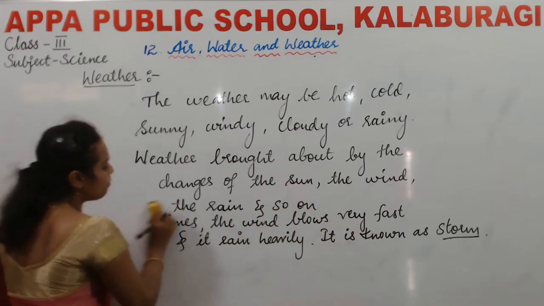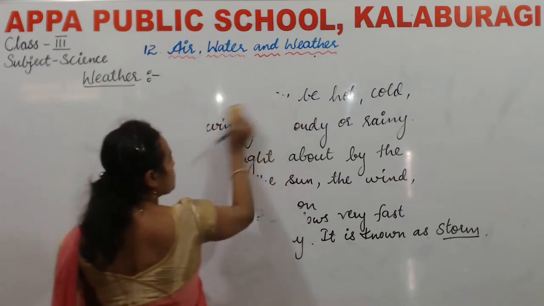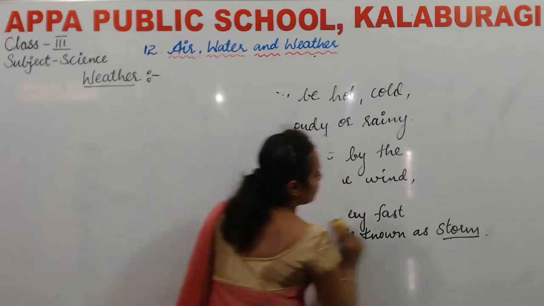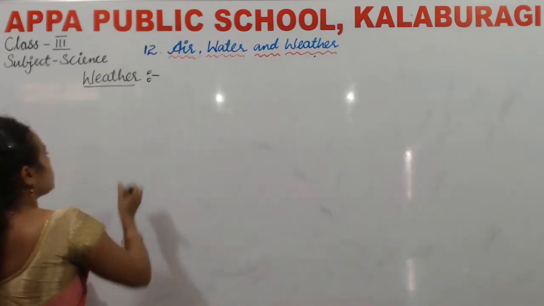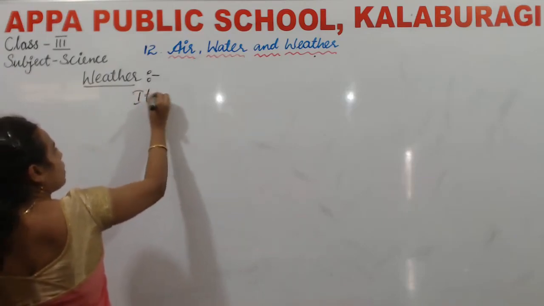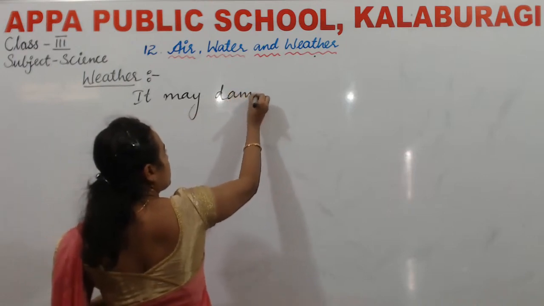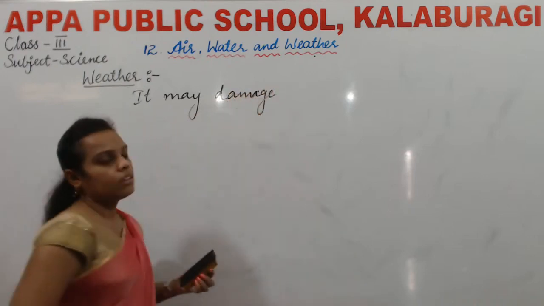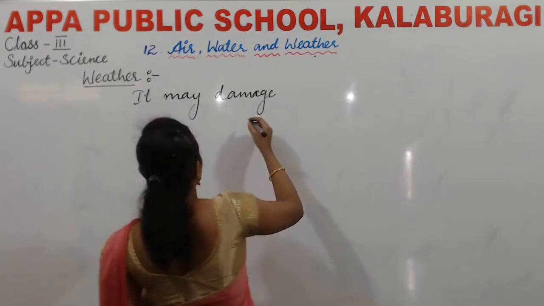So this storm will damage the crops. If the wind blows very heavily, then what happens, children?